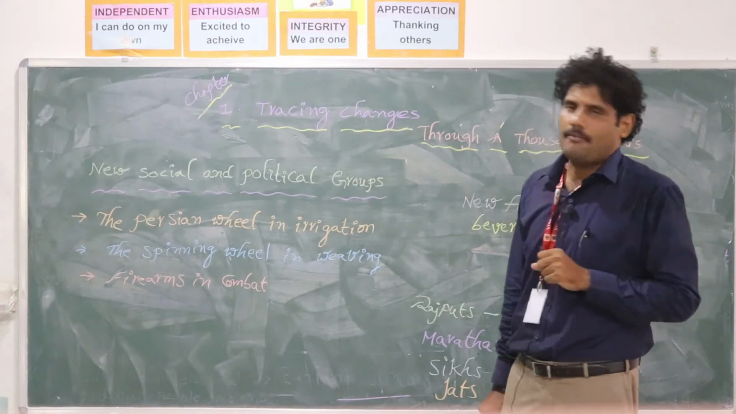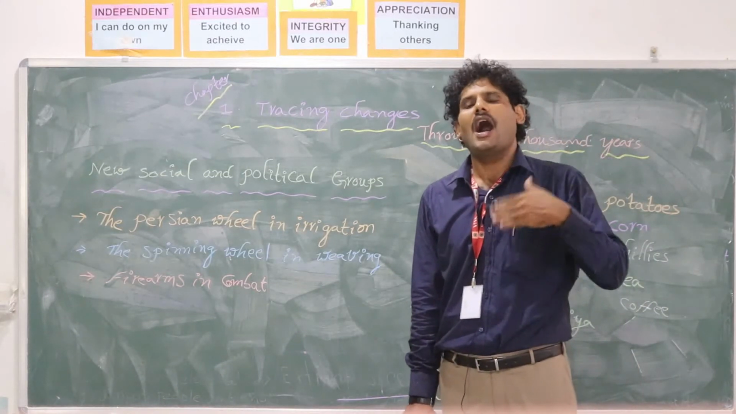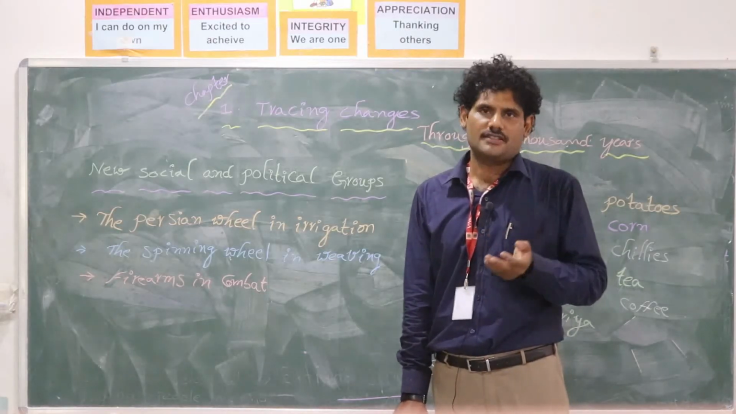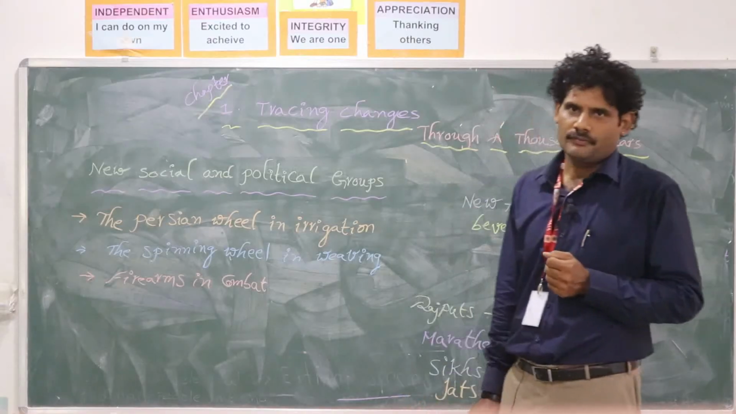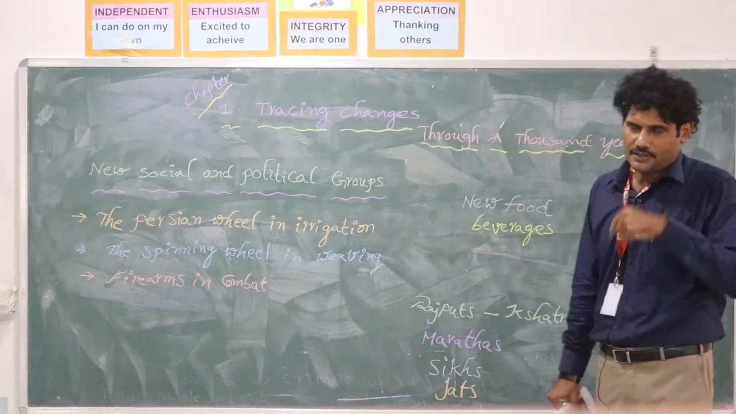Firearms in combat were also another important development, which helped in making arms faster, and ornaments also faster, so that they could be used. So these are not the only ones. New foods and new beverages also came to India.